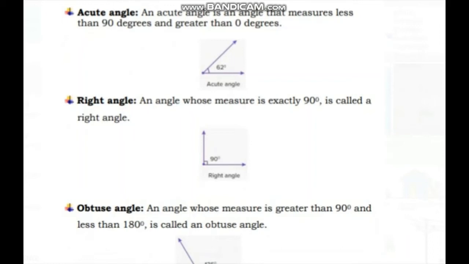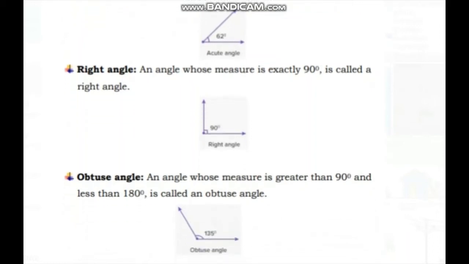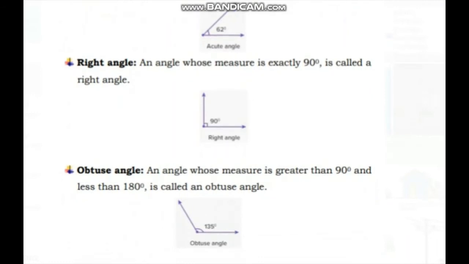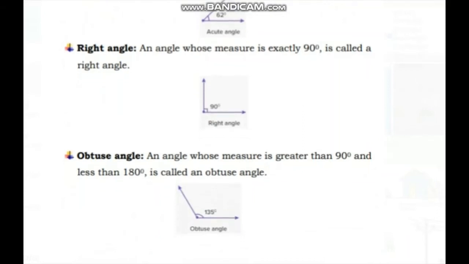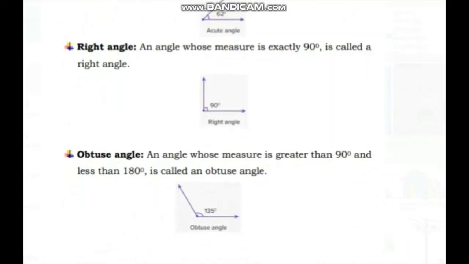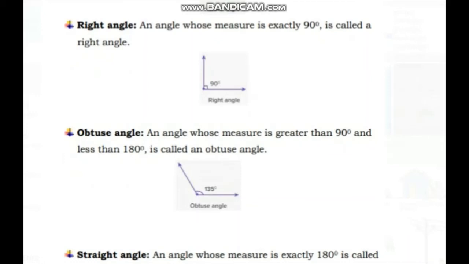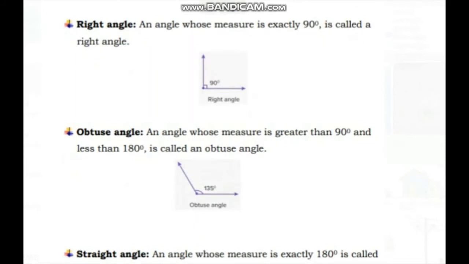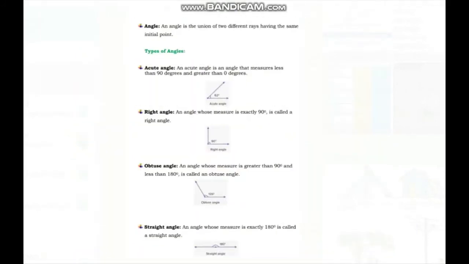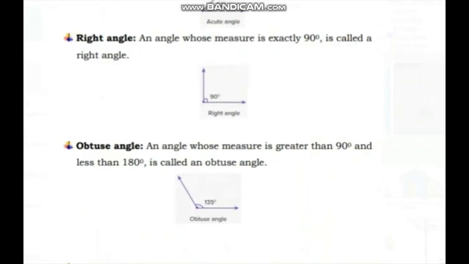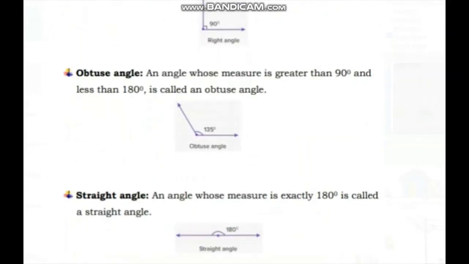Next is obtuse angle. An obtuse angle is an angle whose measure is greater than 90 and less than 180 degrees. Okay, example: obtuse angle, the measure of the angle is 135 degrees. That means 135 is less than 180, so this diagram shows an example of an obtuse angle. Okay, next is straight angle, an angle whose measure is exactly 180 degrees is called a straight angle.